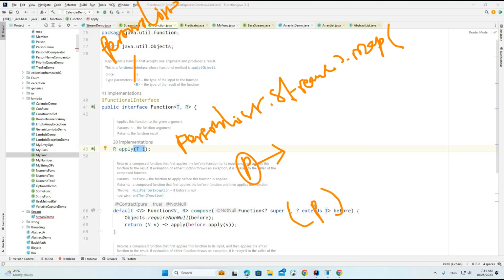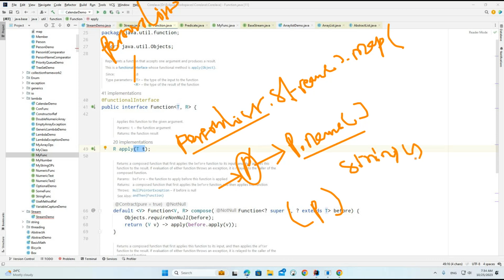For one parameter, there is no need to provide the brackets. Now here I write p dot name. So p is a person. From this person list, I am picking the person objects one by one. From each person, I am calling p dot name. P dot name is a string type. Name is a string type.